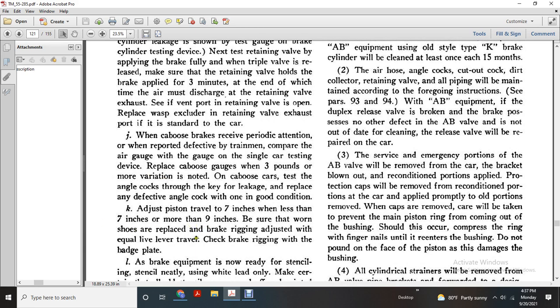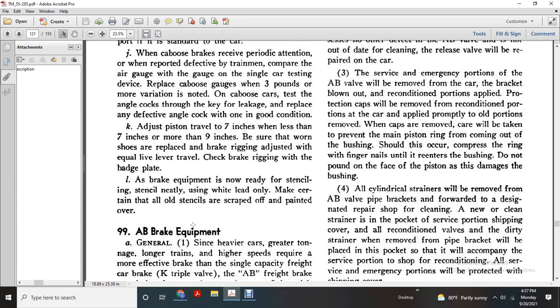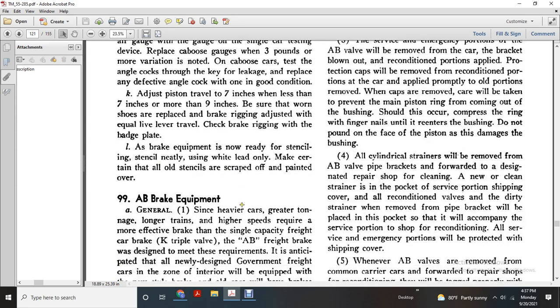Be sure that worn shoes are replaced, and that the brake rigging adjustment has equal live lever travel. Check the brake rigging with an edge plate. If the brake equipment is now ready, stencil neatly using white lead only, and be certain that old stencils are scraped off and painted over.